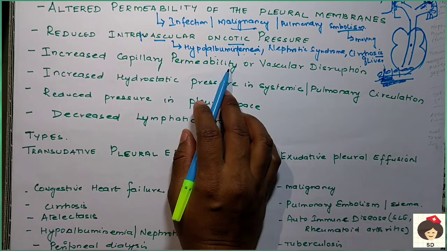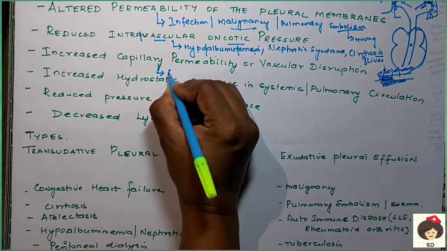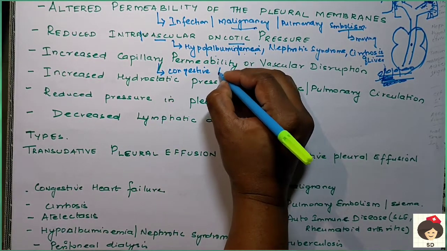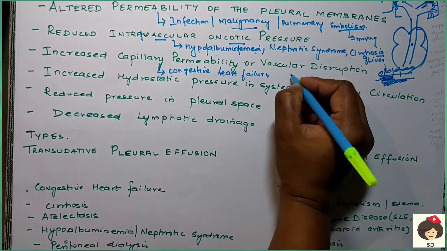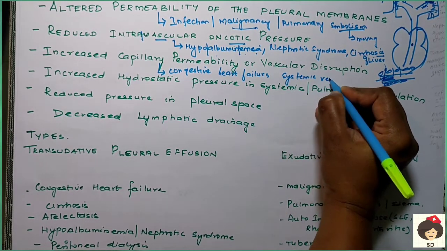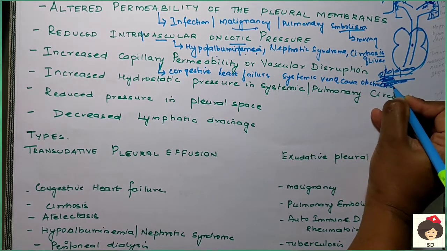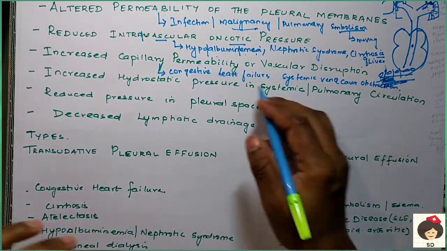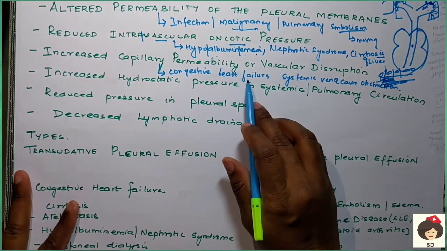In increased capillary permeability, examples of the conditions are congestive heart failure and systemic vena cava obstruction. Increased capillary permeability will occur when the pressure in the blood vessels is increased, and that can be due to congestive heart failure.